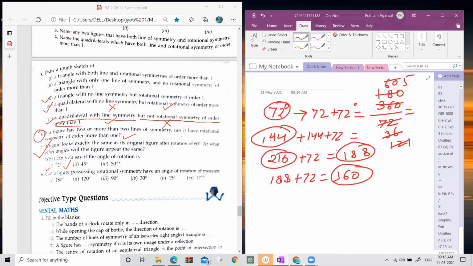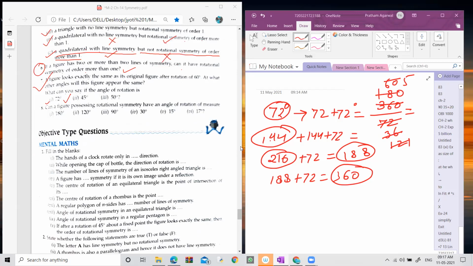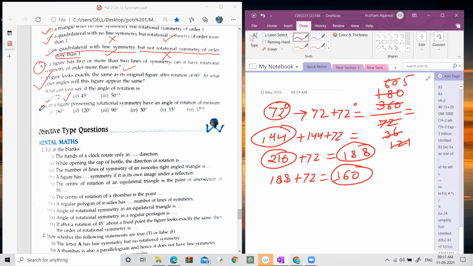Very good, Agam. I had planned for today, but it is not possible because very little time is left. So most probably we will play tomorrow. Definitely we will play tomorrow because this exercise is going to be over.